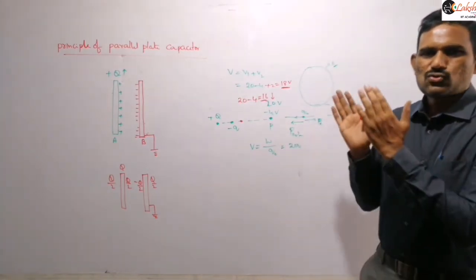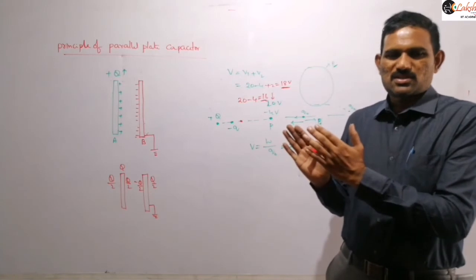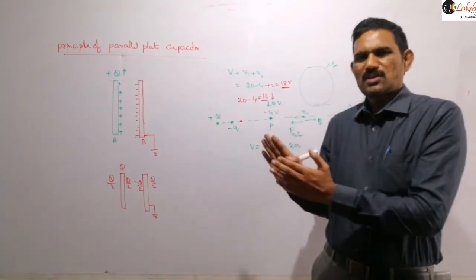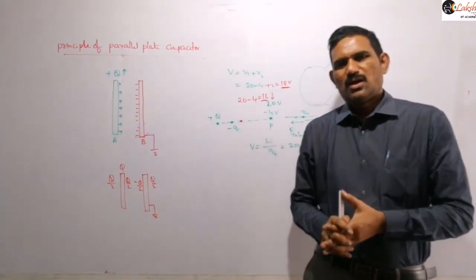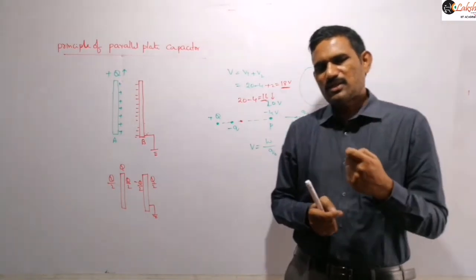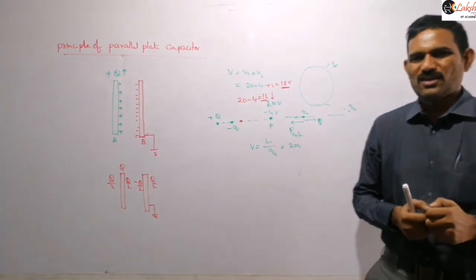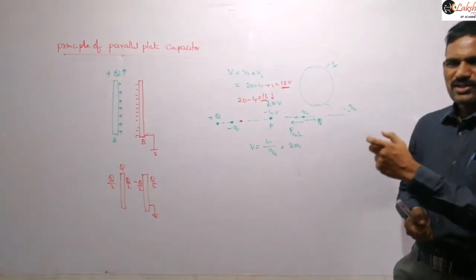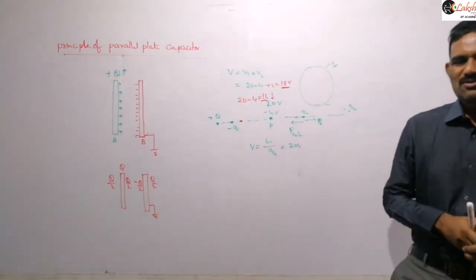And so now these two plates together we call a capacitor. And so now what we defined previously, that the capacitance C is equal to Q by V. Now that V is nothing but the potential difference between those two plates, we need to define here.